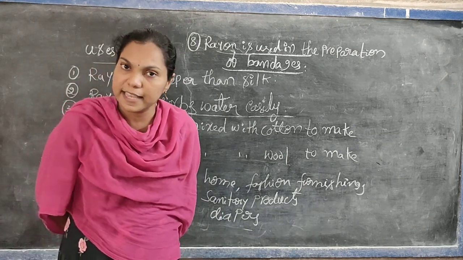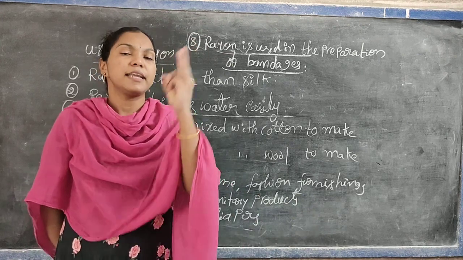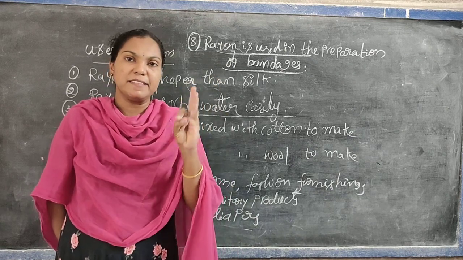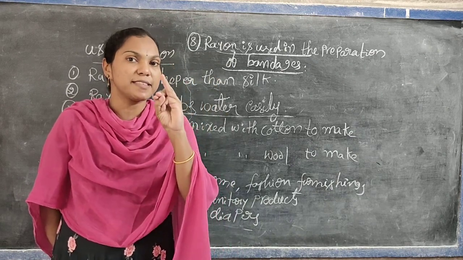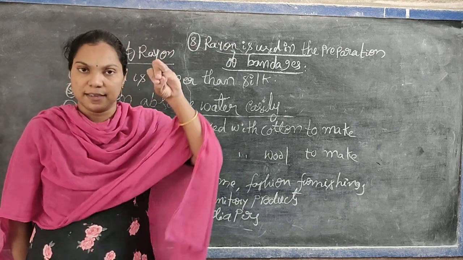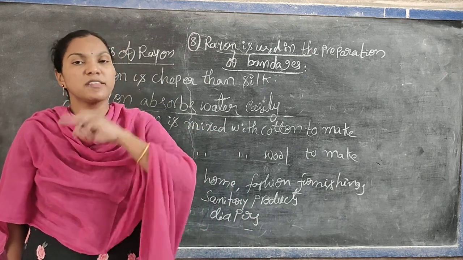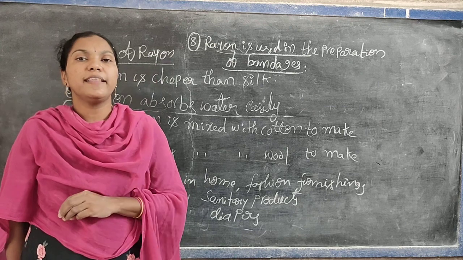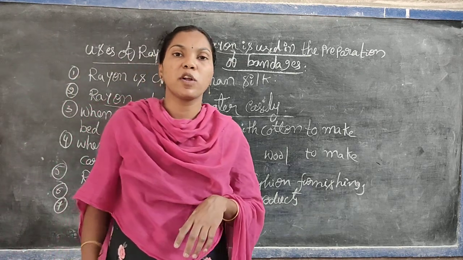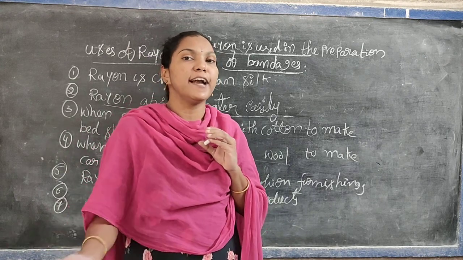You will remember it easily. Okay. In the preparation of rayon, we can use only 3 points. Rayon is artificial silk. It is prepared from the wood pulp. That wood pulp is treated with sodium hydroxide and carbon disulfide. We get a viscose solution. That viscose solution is passed through a heated spinneret which contains diluted sulfuric acid. Then we get the rayon fabric from that solution, and it is washed with soap and normal water. Then we get a rayon fabric. It is dyed in a variety of colors.